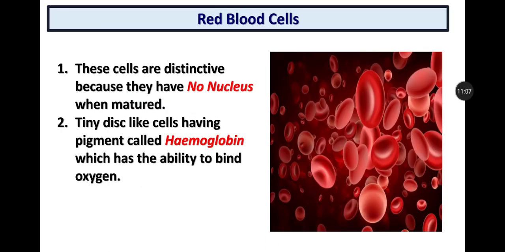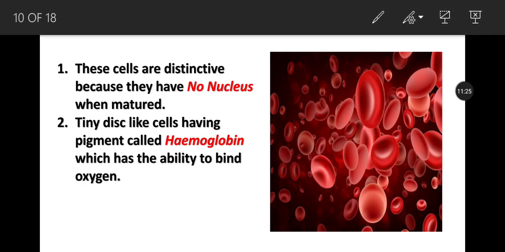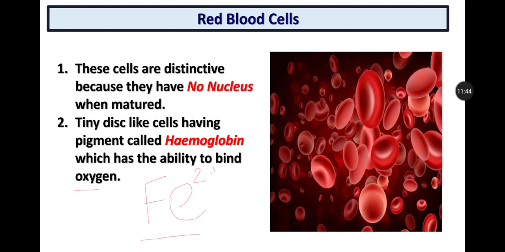Then the red blood cells. These cells are distinctive or different because they have no nucleus when mature. They are tiny disc-like cells having a pigment called hemoglobin, which has the ability to bind oxygen. Hemoglobin has iron in it, iron 2 positive. So this iron is a component of the hemoglobin pigment, and because of this iron, it has the ability to bind oxygen.